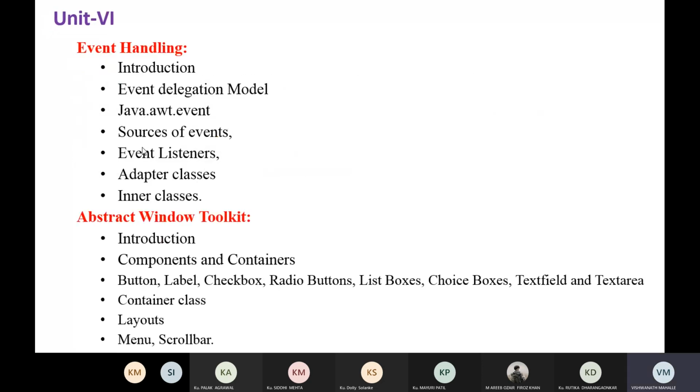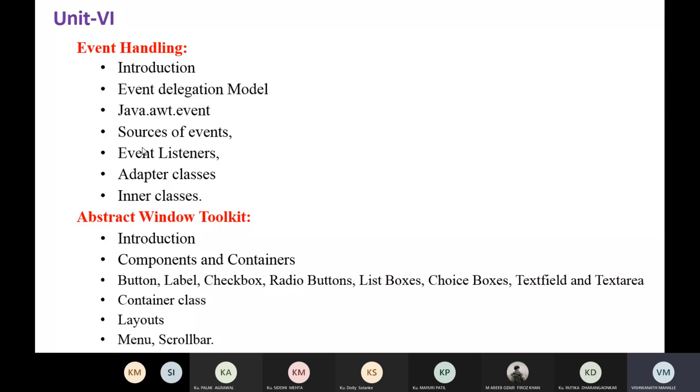Okay. So unit 6, that is on event handling. Okay. So in event handling, we will learn about sources, events, and listeners. Okay. So here you can observe the event delegation model, then java.awt.event, that is the event package, the AWT package, then sources of events, and there are different types of event listeners, then adapter classes and inner classes.